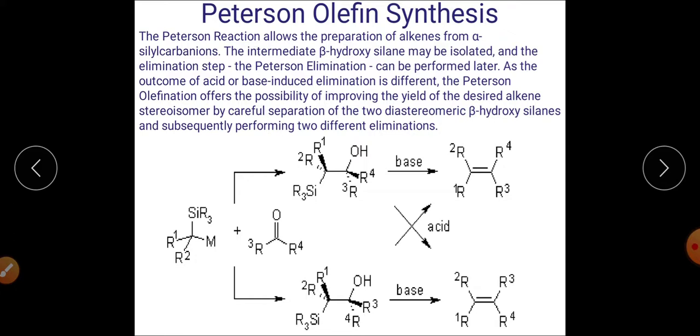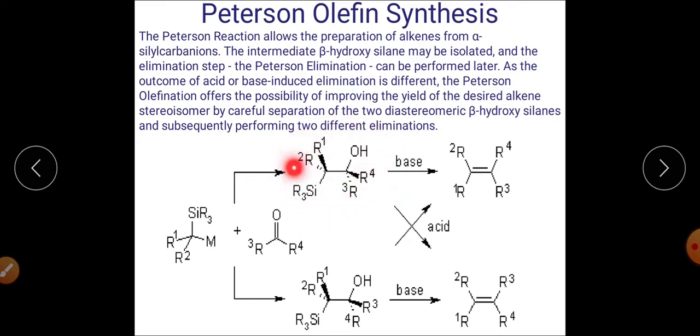So conversion of beta hydroxysilane into alkene under acidic or basic condition is called Peterson olefination reaction. What is the beauty of this reaction? Any silyl compound first of all reacts with the aldehyde or ketone. In this reaction it will give rise to beta hydroxysilane.